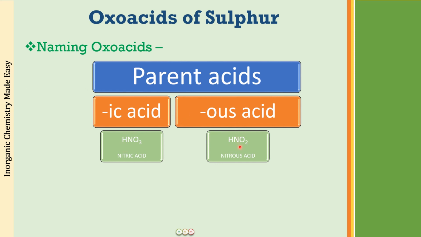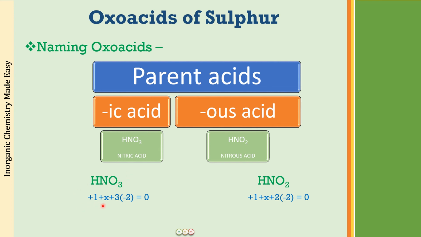So this is an ic acid and this is an us acid. Generally we use two suffixes for the oxo acids, ic and us. What is very important is that you see the oxidation state of nitrogen in these two acids, HNO3 and HNO2. In HNO3, to calculate the oxidation state of nitrogen, hydrogen is +1, let X be the oxidation state of nitrogen, and oxygen is -2 in most compounds.